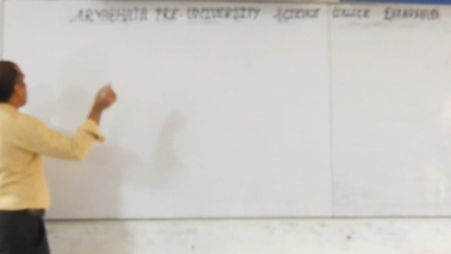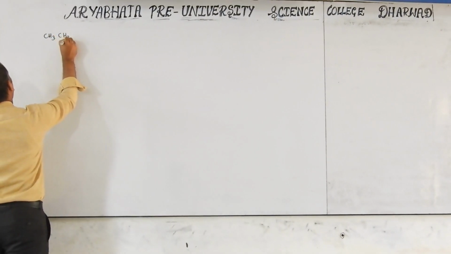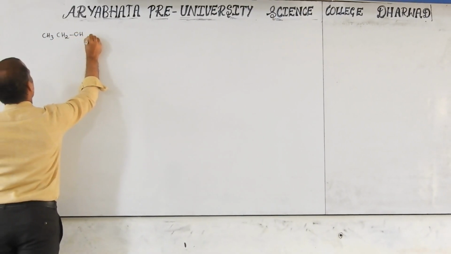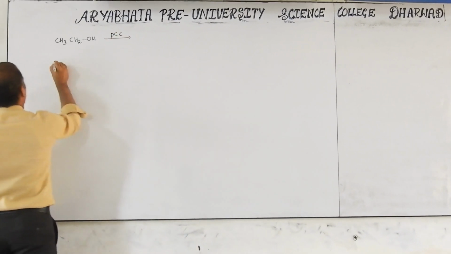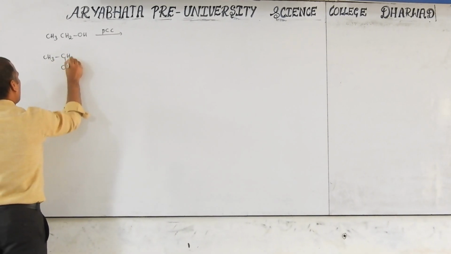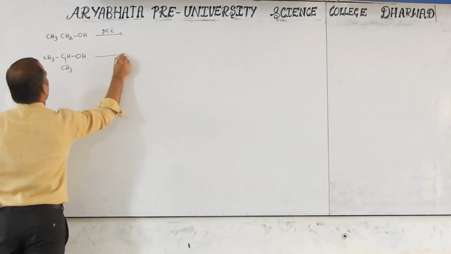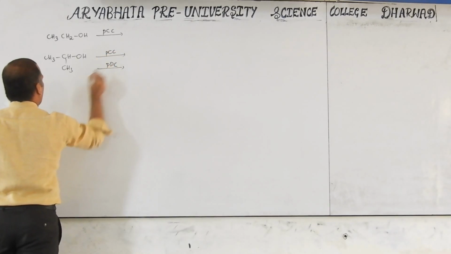Now a few homework questions for you. CH3CH2OH reacts with PCC. What is the product we have to write? Next, CH3CH(OH)CH3, with PCC and also write with PDC.